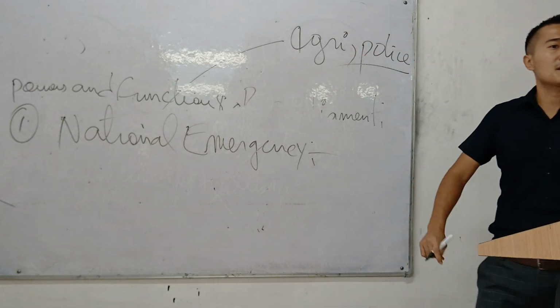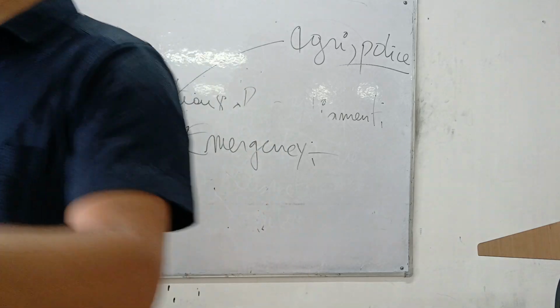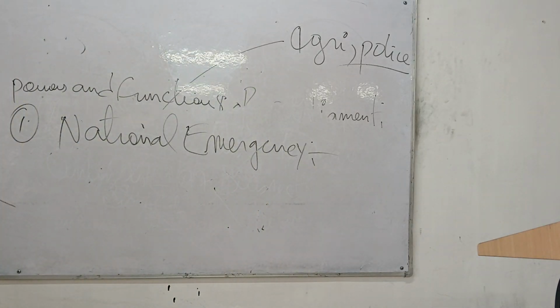The first condition is national emergency, which means war. If we are having a war with Pakistan, China, any other country, the Parliament will interfere in the state of any Indian state. The first condition. Okay, too important. Under what conditions the Parliament can make laws in the state list of any Indian state? There are 5 conditions. The first condition is during national emergency, which means war. We are having a war with Pakistan, China, any other country. In that condition, the Parliament of India can interfere to make laws. The first condition.